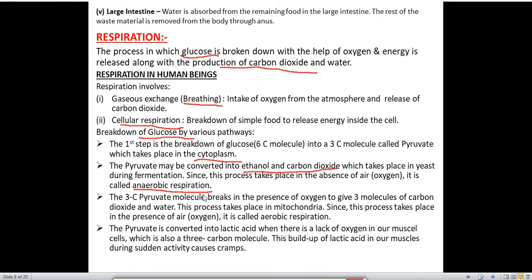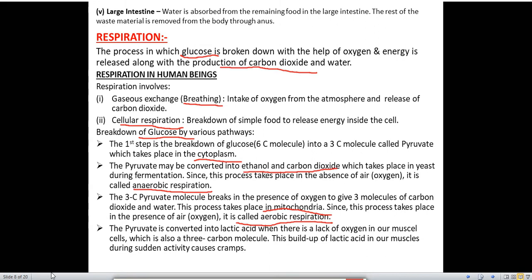Next one. The 3 carbon pyruvate molecule breaks down in the presence of oxygen to give 3 molecules of carbon dioxide and water. If the breakdown of pyruvate molecule takes place in the presence of oxygen, what will we get? 3 molecules of carbon dioxide and water. This process takes place in mitochondria. Where does this process take place? In mitochondria. Since this process takes place in the presence of air or oxygen, it is called aerobic respiration. So what is aerobic respiration? The respiration which takes place in the presence of oxygen is called aerobic respiration.